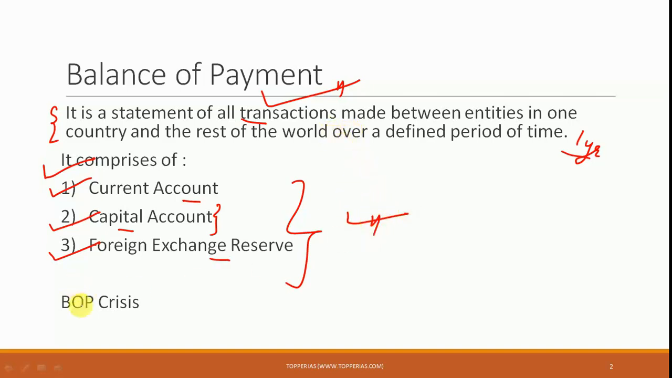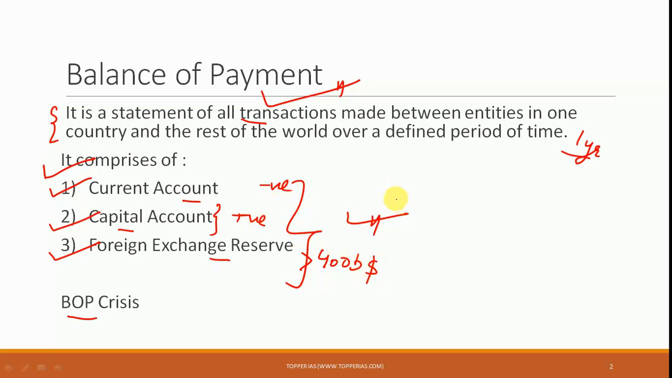What is important here is the idea of balance of payment crisis. Now in India, you know that the current account is largely negative, the capital account is largely positive, and the foreign exchange reserves in India are also considerably high. At present, India has somewhat greater than $400 billion of reserves.